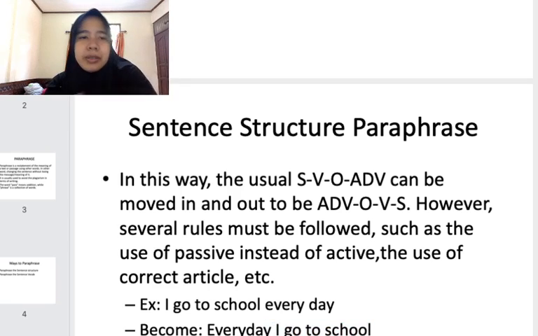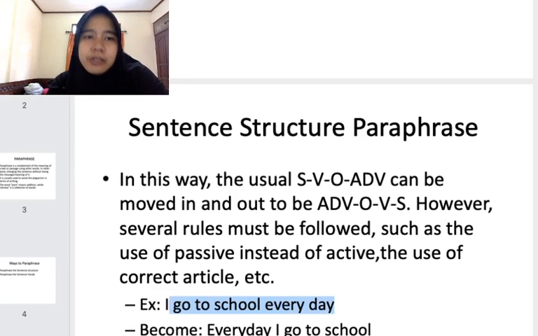It has almost the same meaning, the same message. Even though it is much different from the sentence "I go to school," people will understand that you are going to school every day.